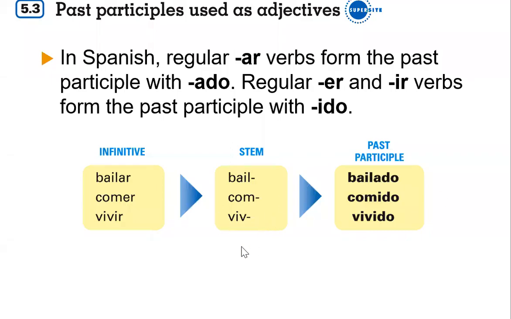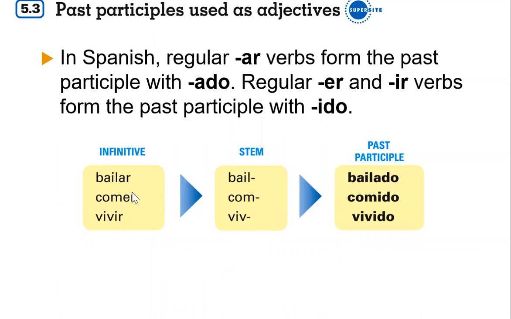Okay, so as I promised, I wanted to go through some past participles with you. You'll see the headline here is past participles used as adjectives. We're not doing that, but down the road when we want to learn these as adjectives, it is the same idea. We just have agreement. But I want to focus on just the forming of the participle.